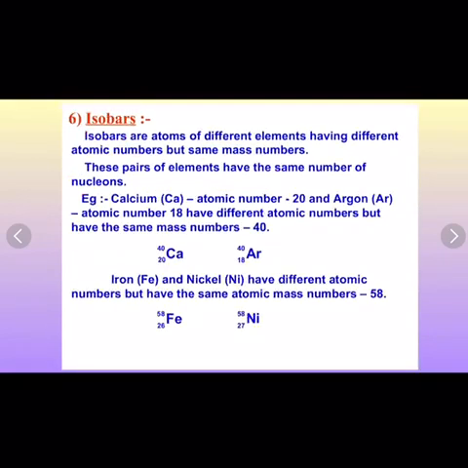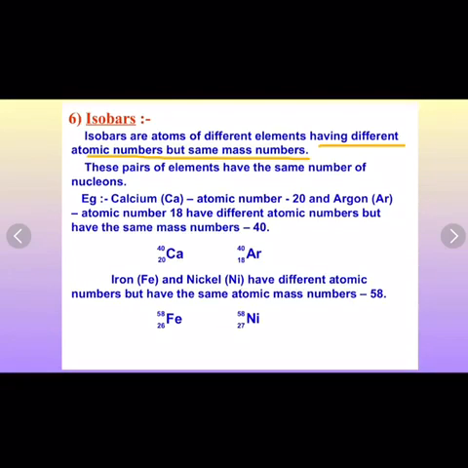Now let us talk about isobars. Just as isotopes, as we have seen, are atoms of the same element with the same atomic number but different mass number, we also have atoms of different elements which have different atomic number but the same mass number. Such atoms of different elements having different atomic number but the same mass number are called isobars.